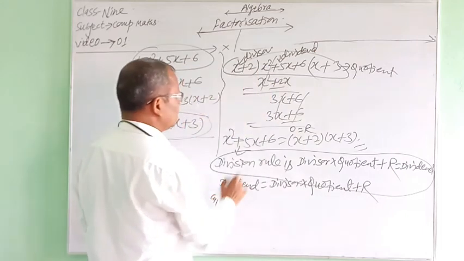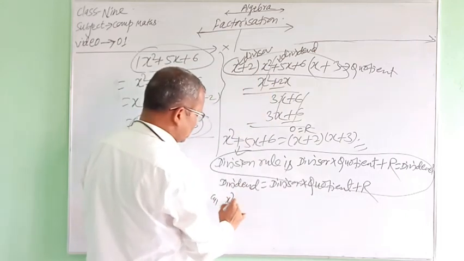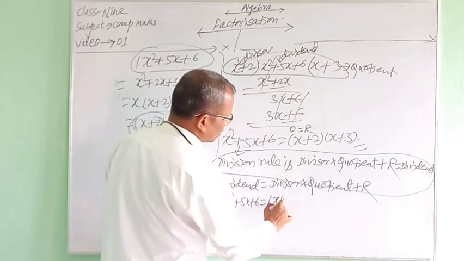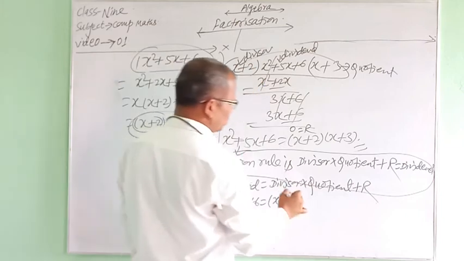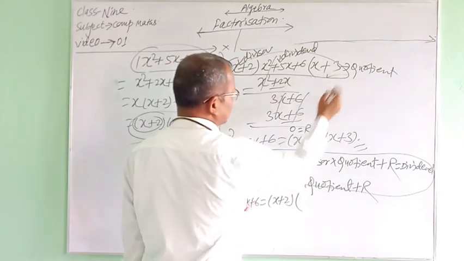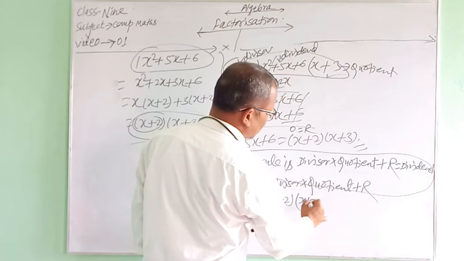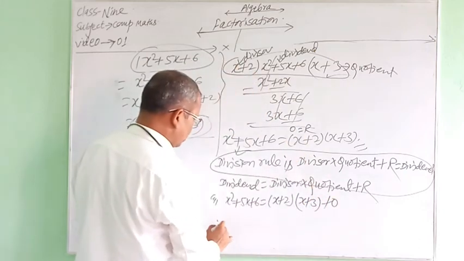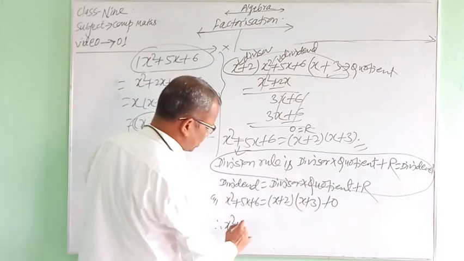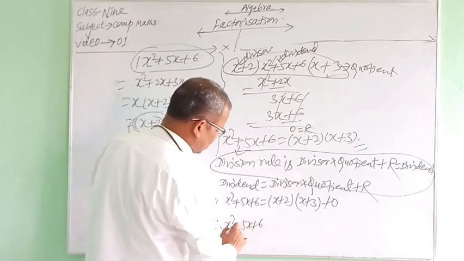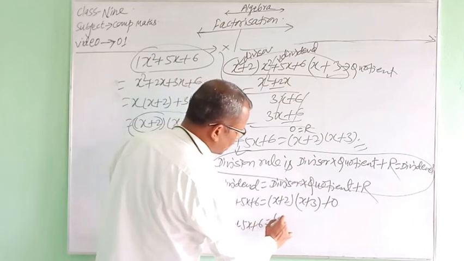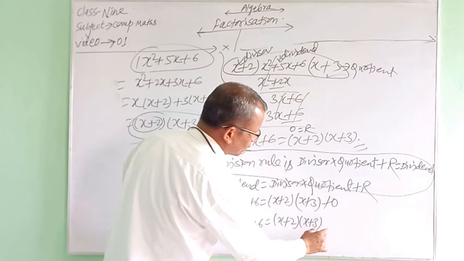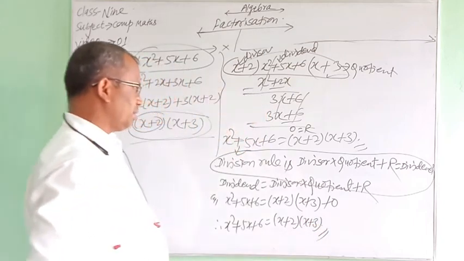Here the dividend is x square plus 5x plus 6, the divisor is x plus 2, the quotient is x plus 3, and r is 0. Therefore, x square plus 5x plus 6 equals x plus 2 into x plus 3. In this way, we can find the factors.